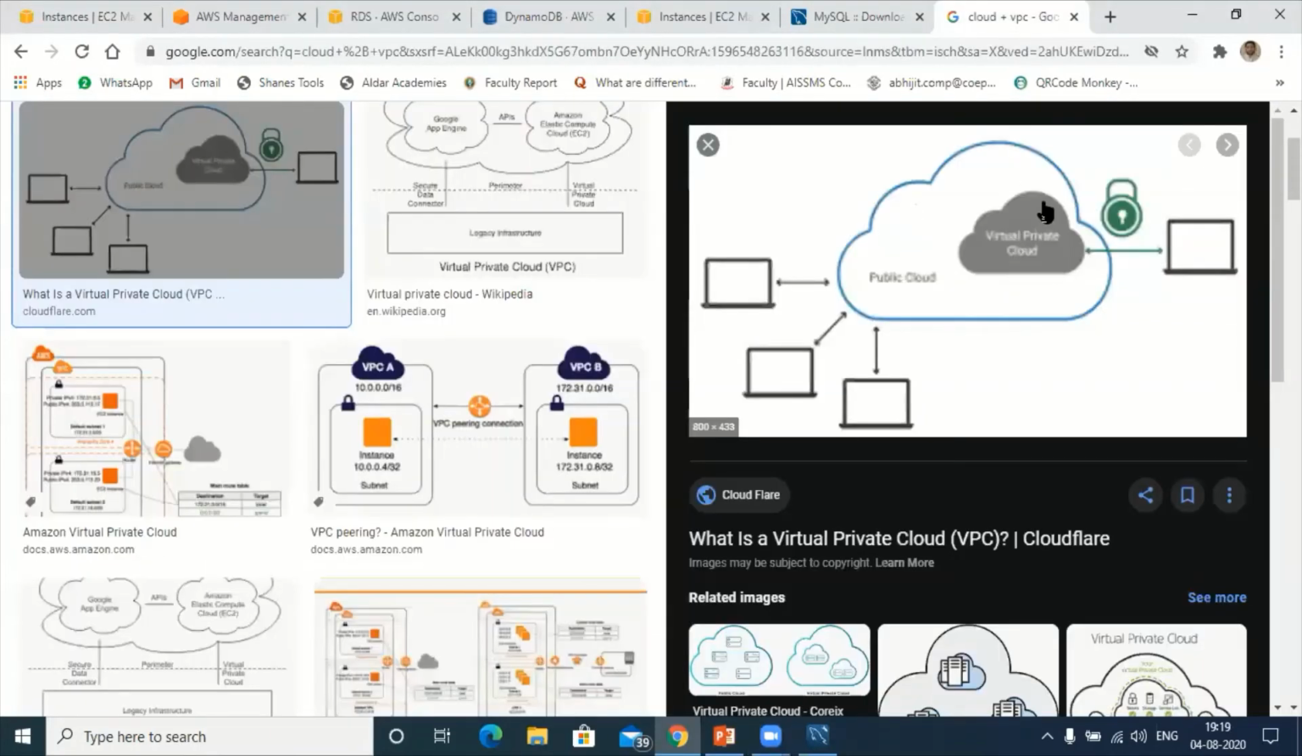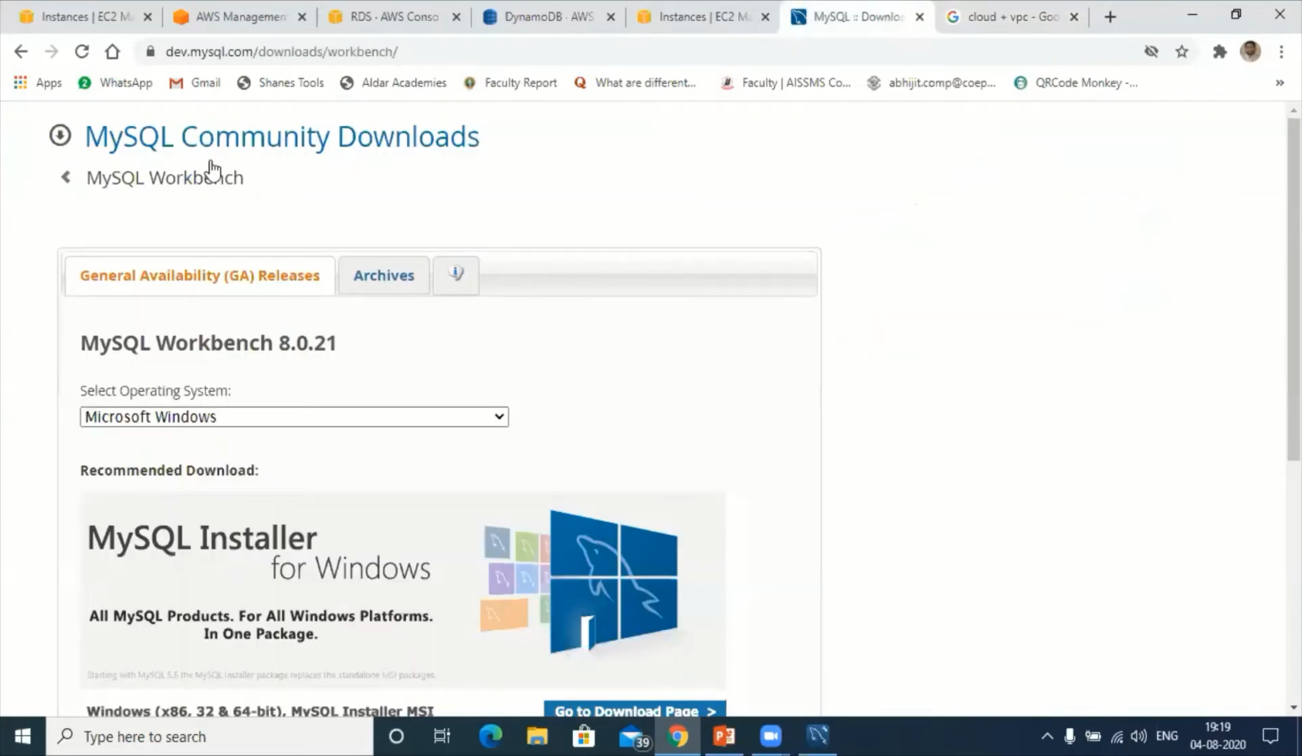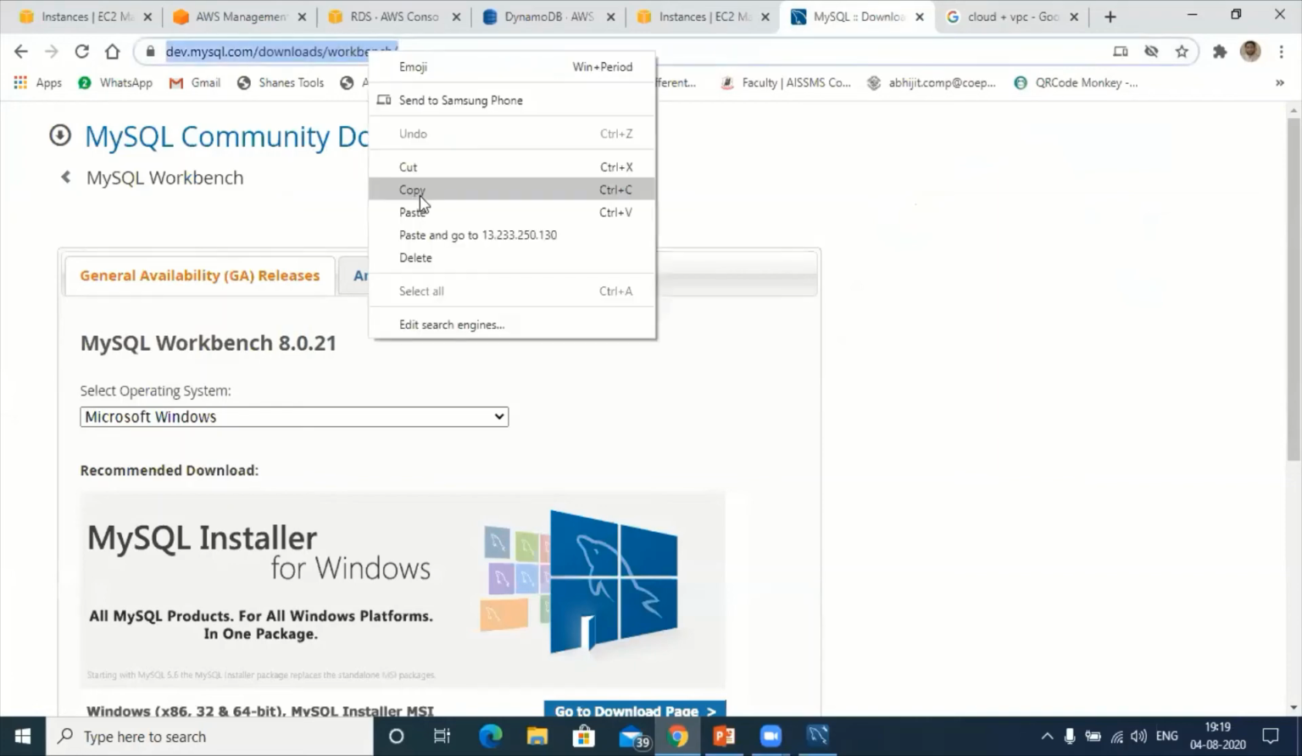This is the VPC, virtual private cloud. If I want to access or query within this VPC, I will use EC2. If I want to query outside of this VPC, I will use MySQL Workbench. This is the community edition, so you need to install this extra software, not inside AWS. We have to install it on our local machine. Let me share this link in the chat box so that you can download it later.